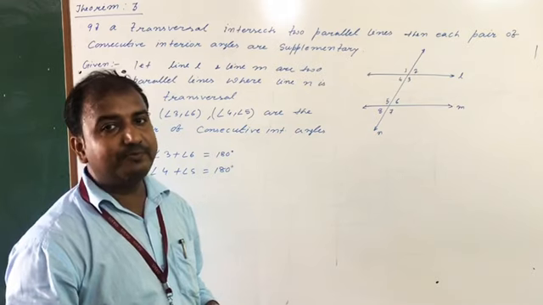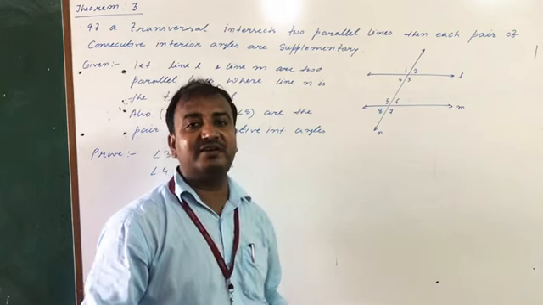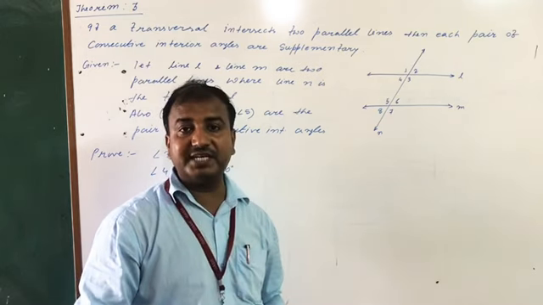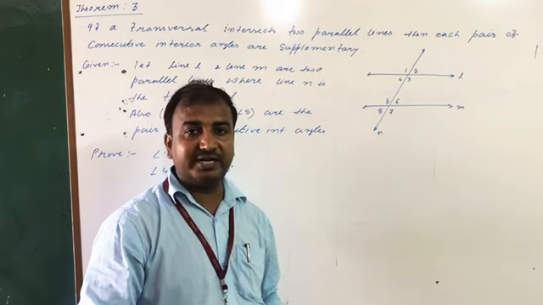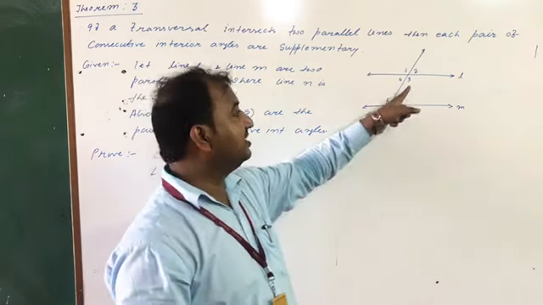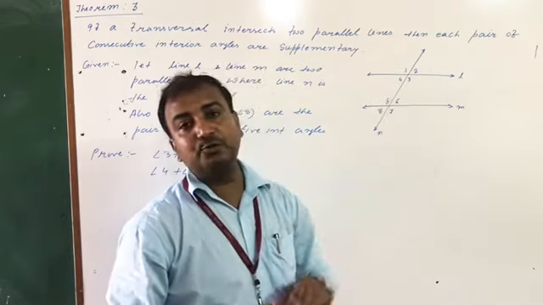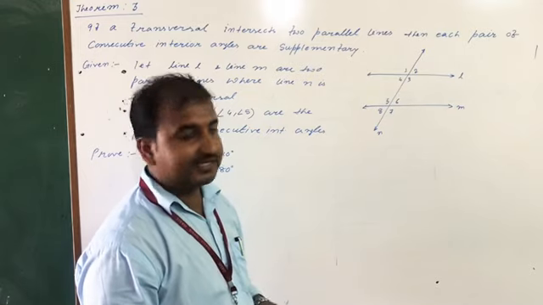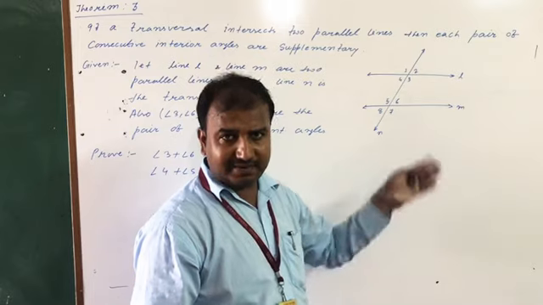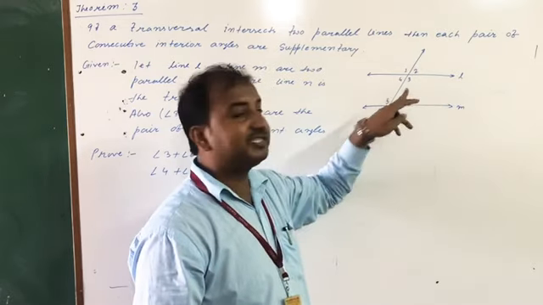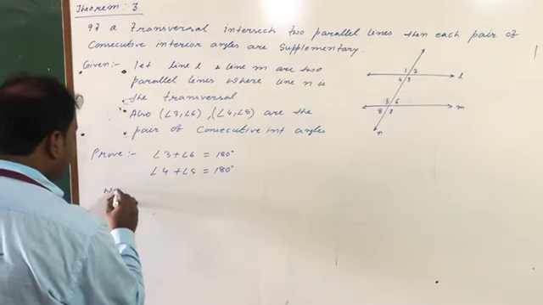What is the common relation? Whatever we have proved so far, we can use. Means we can use here the relation of alternate angles or the relation of corresponding angles, any of them. So I have to show 3 plus 6 is 180. Is there a common relation of 3 and 6 with 2? Yes. 3 plus 2 becomes 180, linear pair, and 2 can be replaced by 6. Why? Corresponding angle.